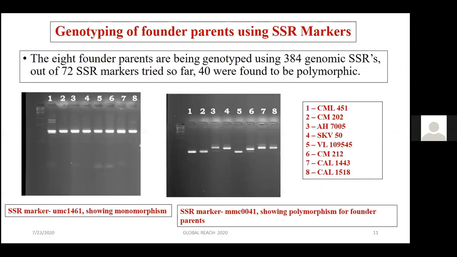Apart from phenotyping, we are also carrying out genotyping of the founder parents to identify polymorphic markers. We are using SSR markers from the 384 genomic database, and out of 72 SSR markers tried so far, 40 were found to be polymorphic. As you can see here, SSR marker UMC1461 was found to be monomorphic, and MMC0041 is showing polymorphism for the founder parents.